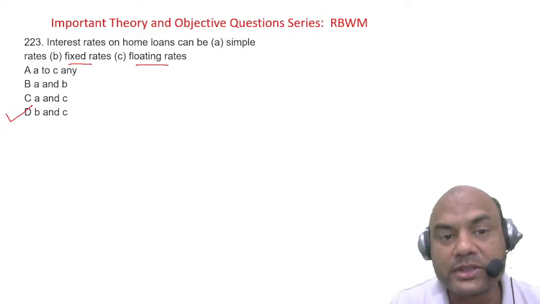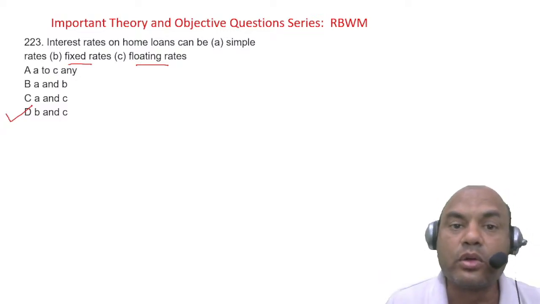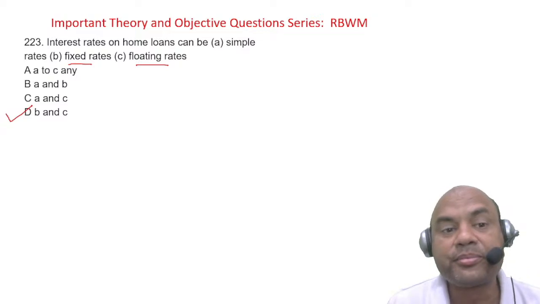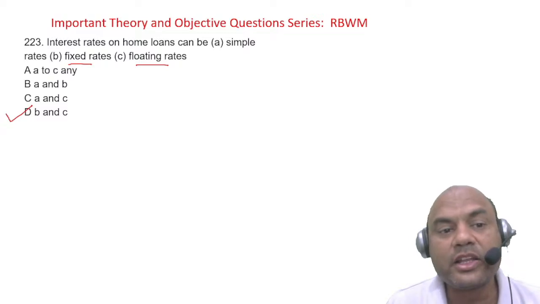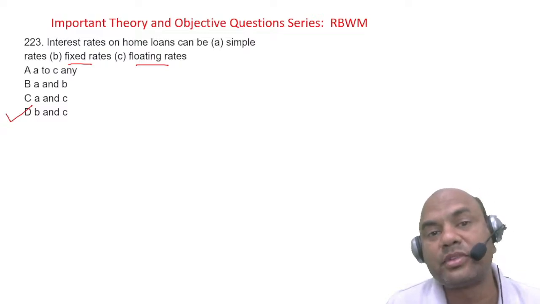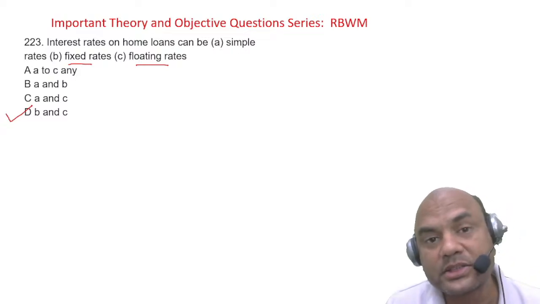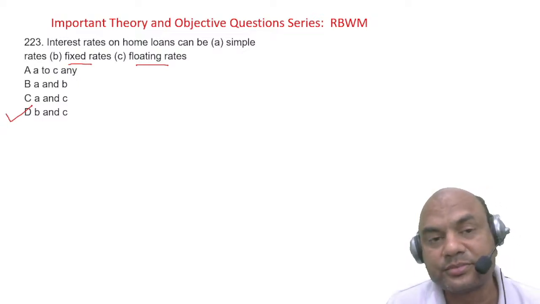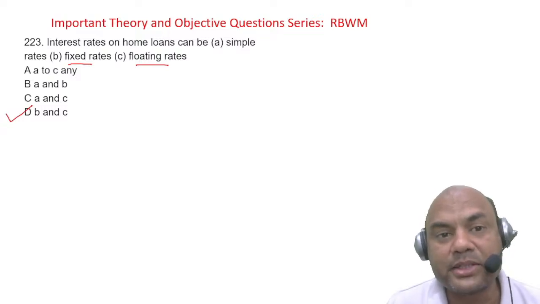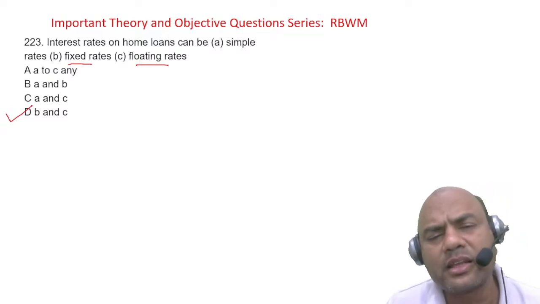What is the fixed rate? Fixed rate means which does not change throughout the life of that loan. Here again I am telling you, even for fixed rates, banks are coming up with a disclaimer nowadays that this fixed rate will be applicable for, let's say, the next 5 years. Then we have a right to change, because 20 years is a long period. Suppose I give a home loan fixed for 20 years and in the meantime something happens, banks will definitely have a disclaimer over there. So fixed rate is generally, for a longer duration, not changing.